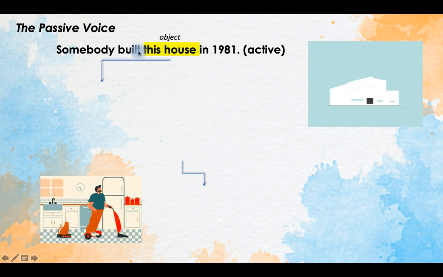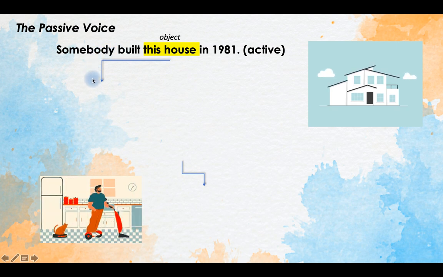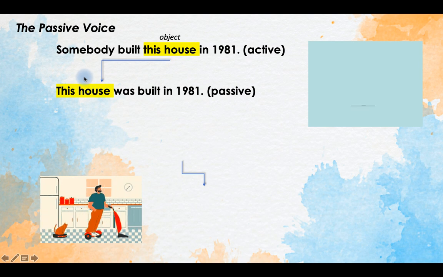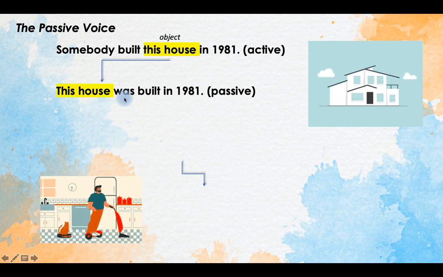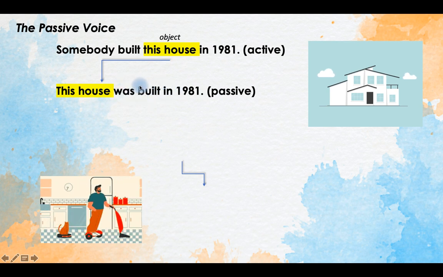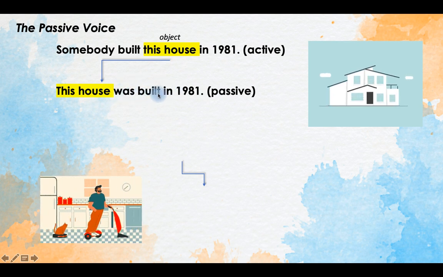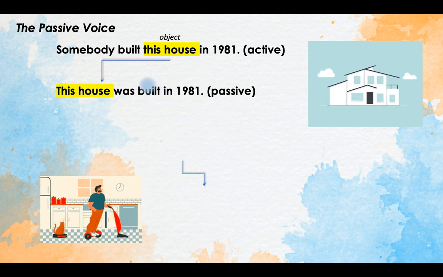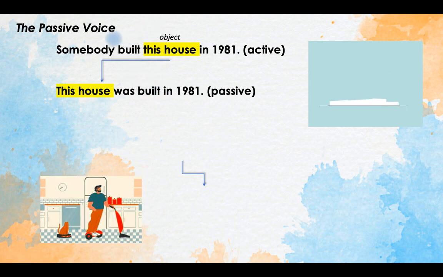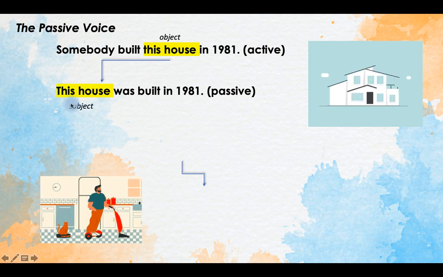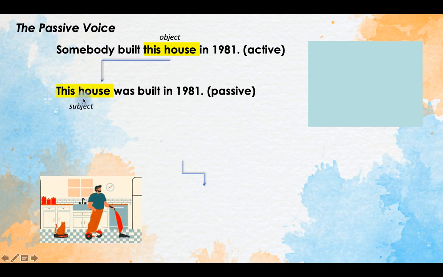But if we want to make the sentence a passive one, we should say something like this. This house was built in 1981. Was built is the passive form of the verb build. So this sentence is in the passive voice. This house becomes the subject of the sentence.